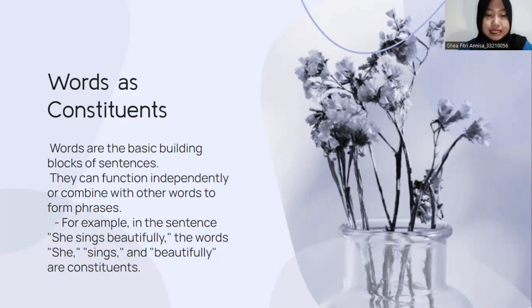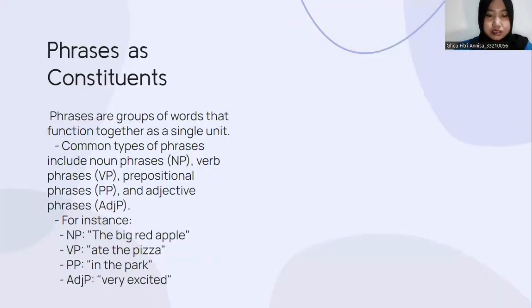For example, in the sentence "She sings beautifully," the words she, sings, and beautifully are constituents. Phrases as constituents. Phrases are groups of words that function together as a single unit.